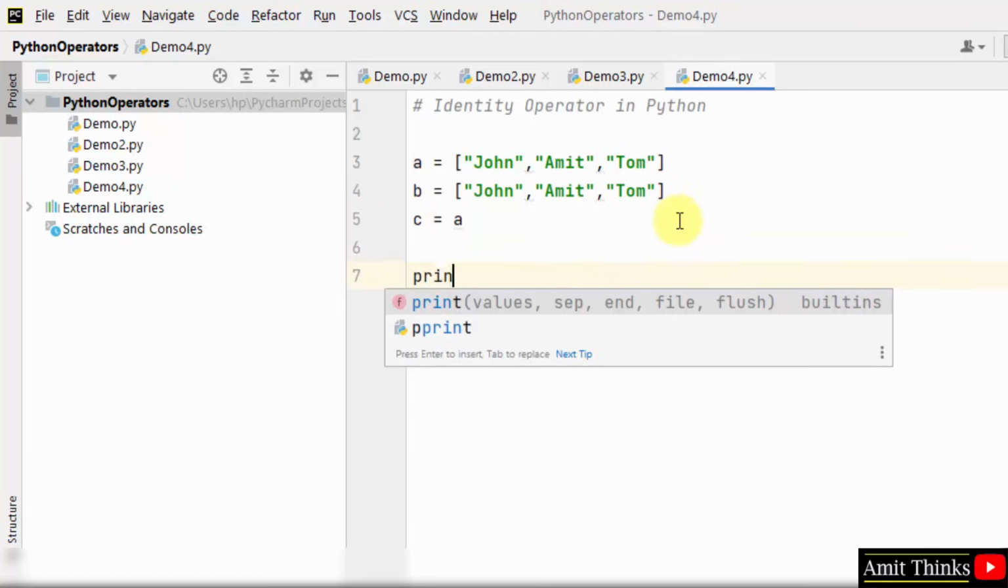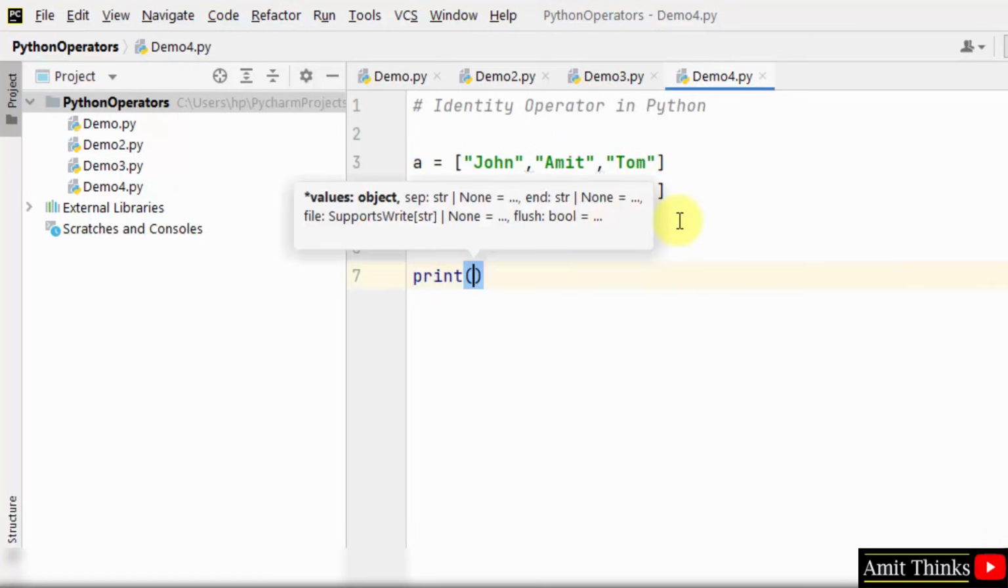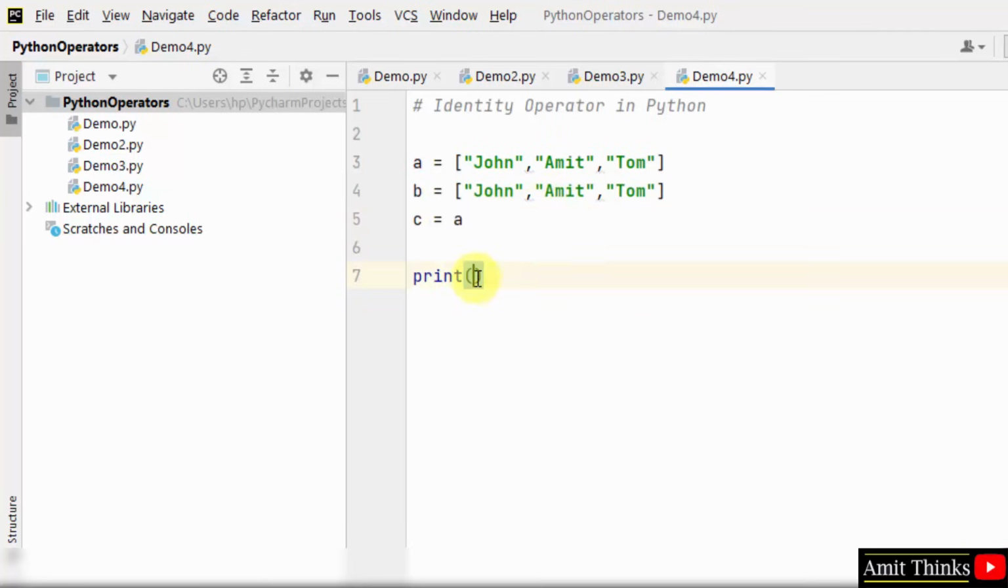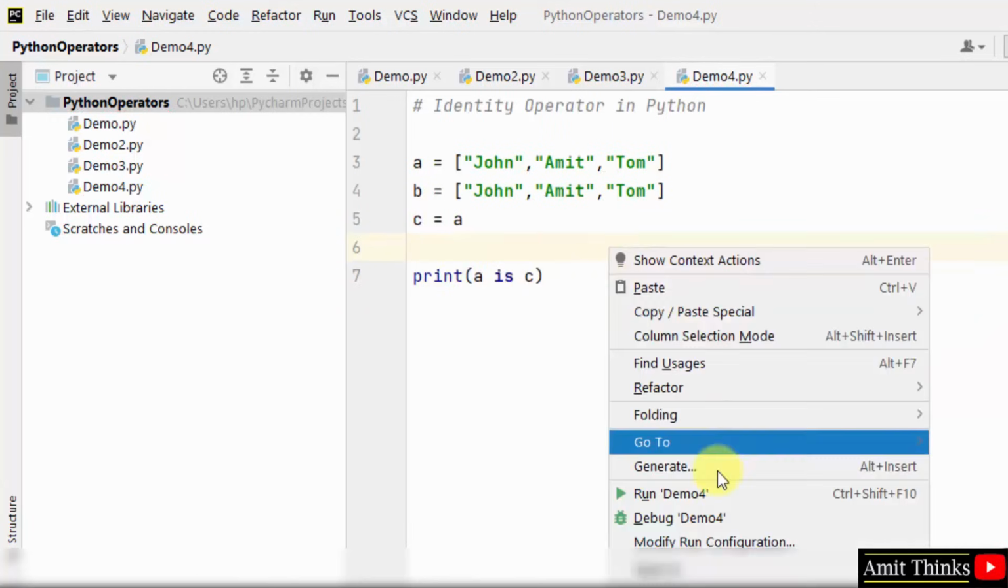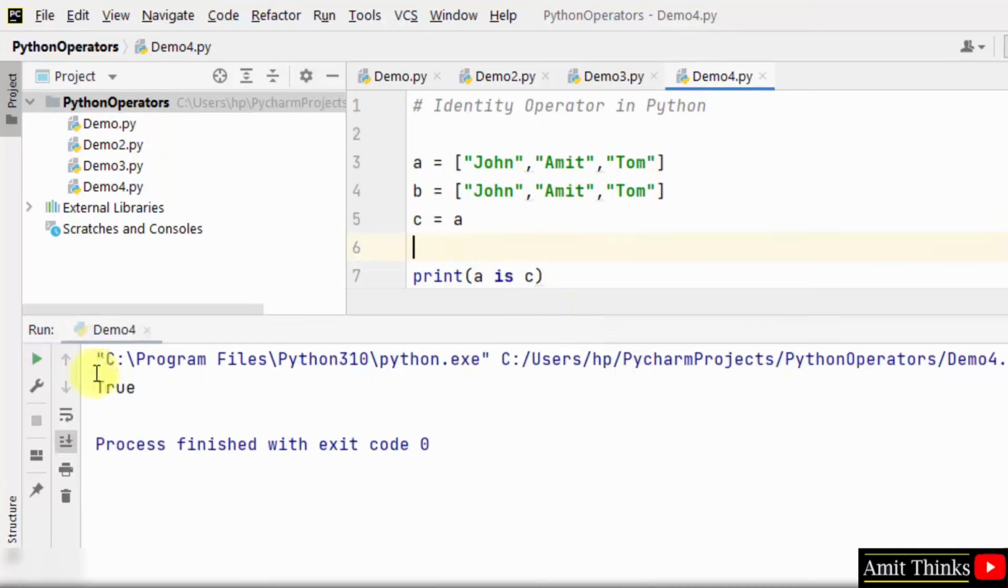How? Go to print. We will check with the is operator first. Since we have assigned A to C, we will check for A is C, and I'll just print it. Right click and run demo 4. You can see true is visible.